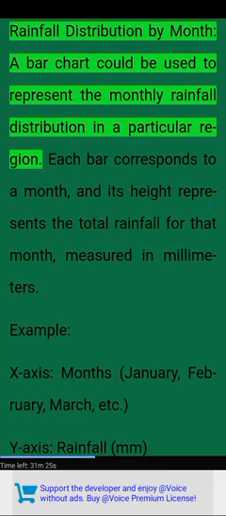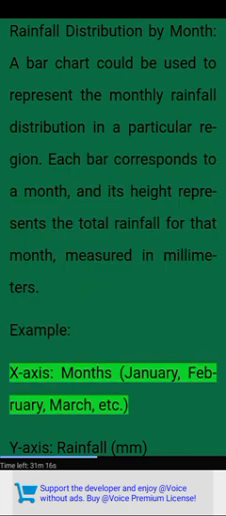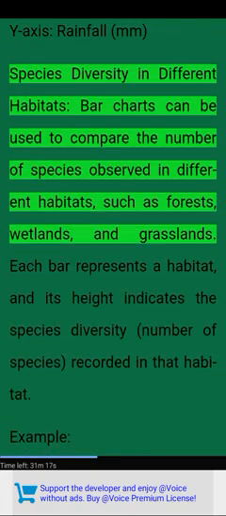Rainfall distribution by month. A bar chart could be used to represent the monthly rainfall distribution in a particular region. Each bar corresponds to a month, and its height represents the total rainfall for that month, measured in millimeters. Example. X-axis. Months: January, February, March, etc. Y-axis. Rainfall.